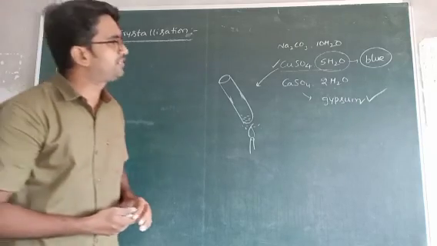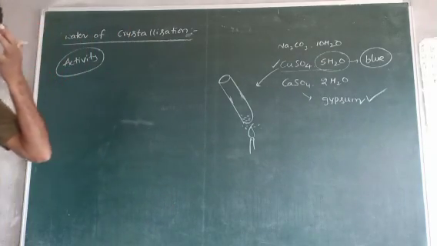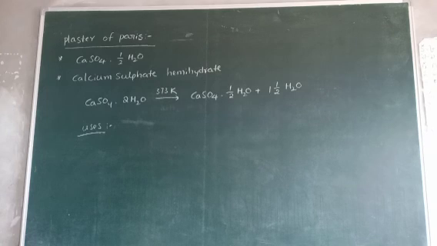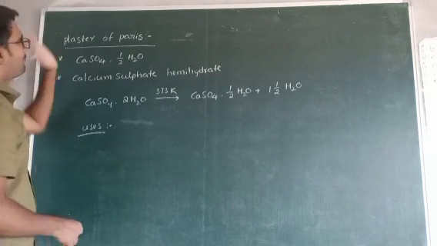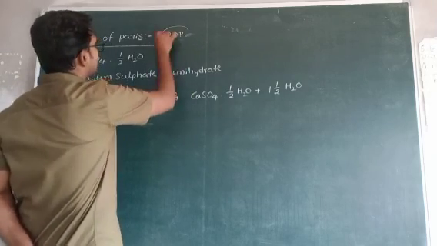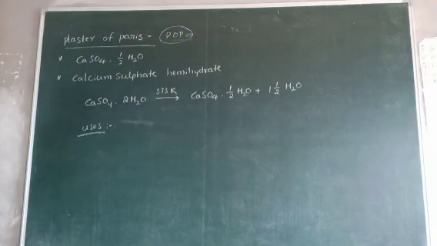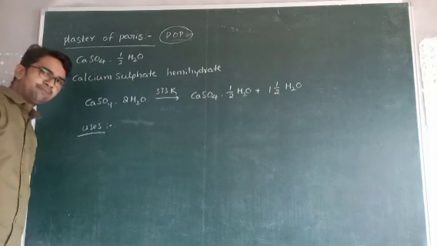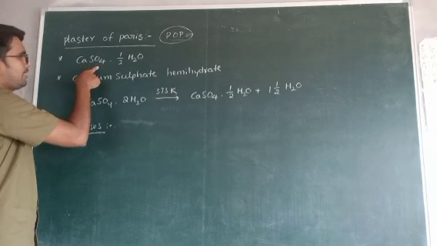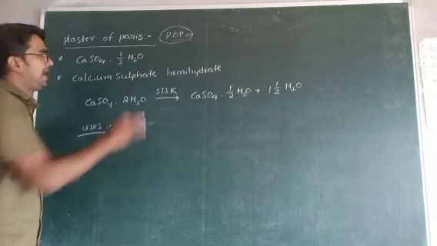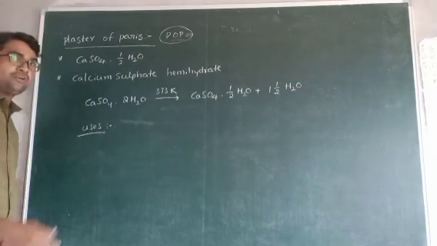So what is the formula of gypsum? CaSO4 2H2O. And one more compound is there. That compound is plaster of Paris, simply POP. What is the formula of plaster of Paris? CaSO4 half H2O. Simply it is called calcium sulfate hemihydrate. Hemi means half. Hemihydrate water.